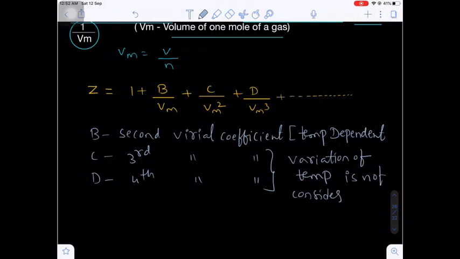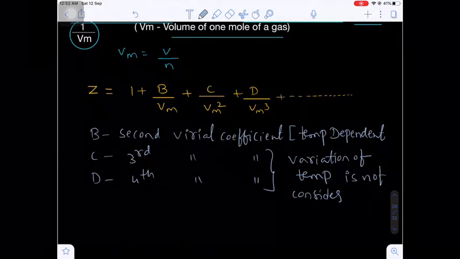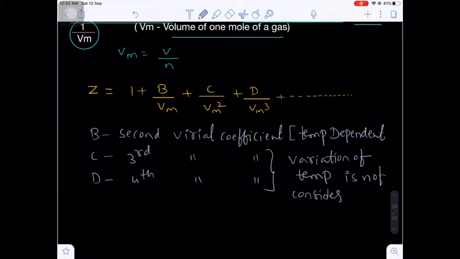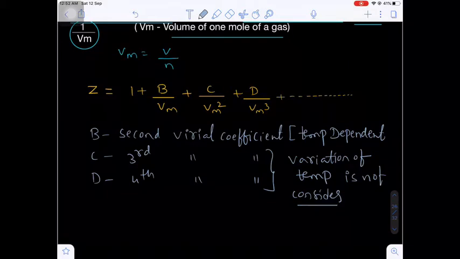Only the second virial coefficient depends upon the temperature, and the remaining are also temperature dependent, but for practical purposes the effect of temperature on the third and higher virial coefficients is not significant, so it is not considered. Are you getting my point?